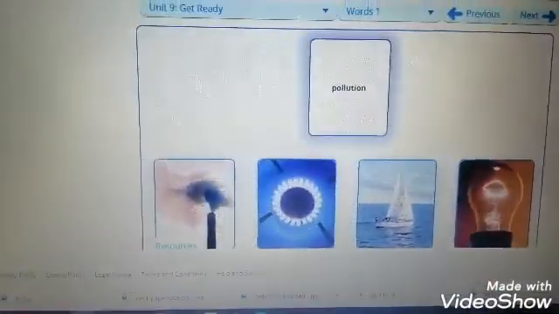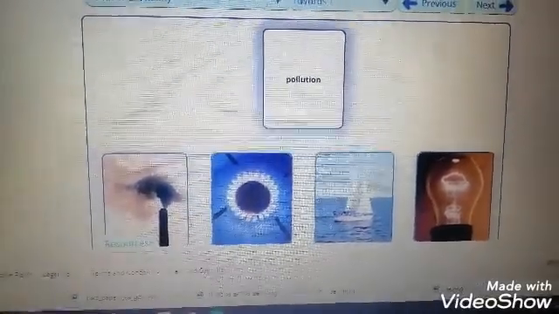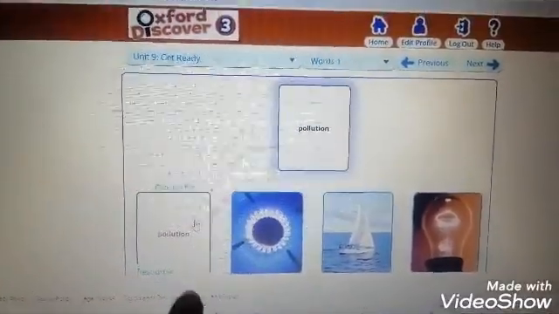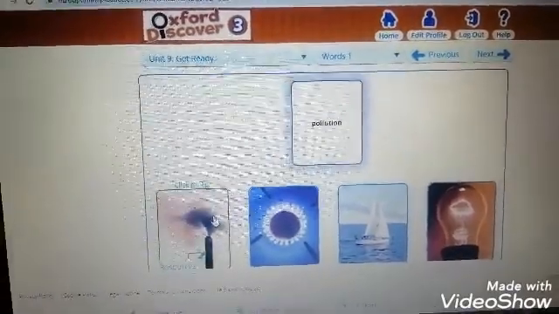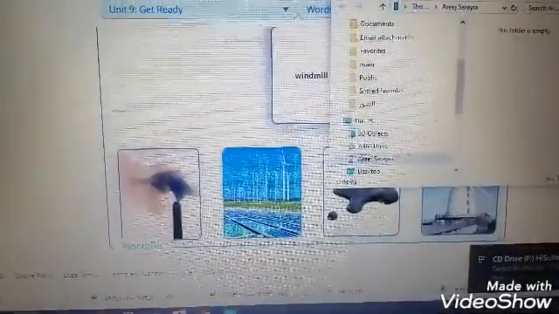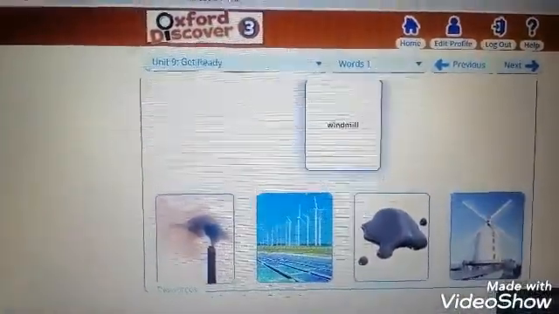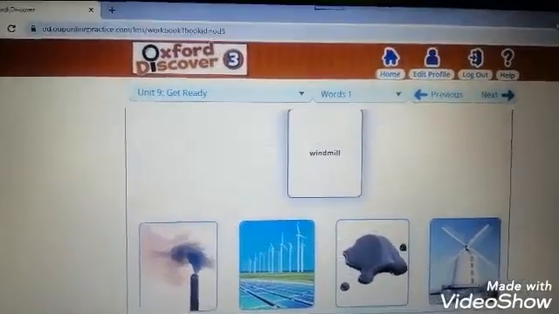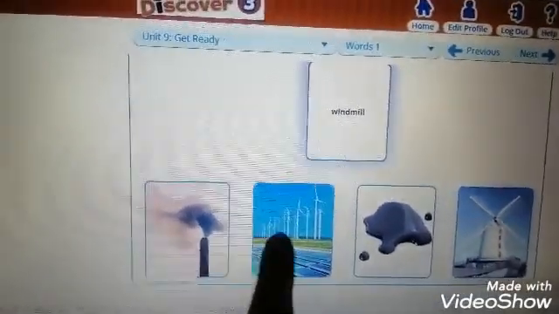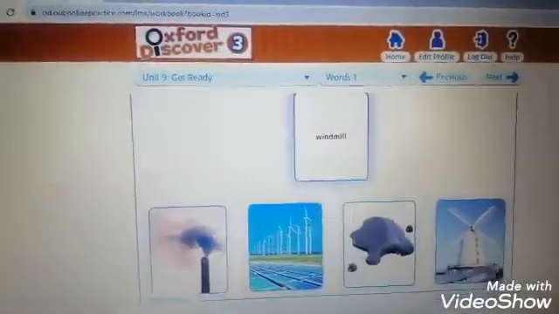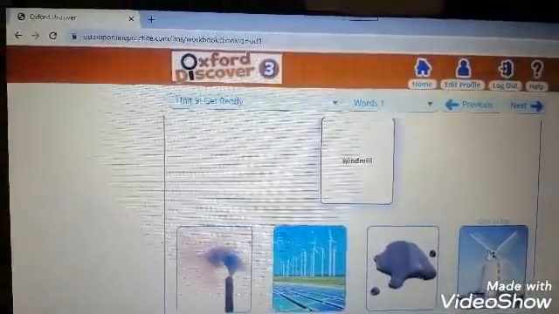So, pollution. Which picture is for the pollution? Which picture? Good job. This one, the first one. Pollution. Now, we have windmill. Which one is windmill? This one is for pollution. This one is for wind farm. This one is for oil. And this one is for windmill. Good job, third grade.